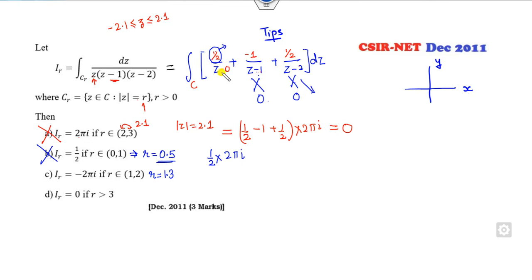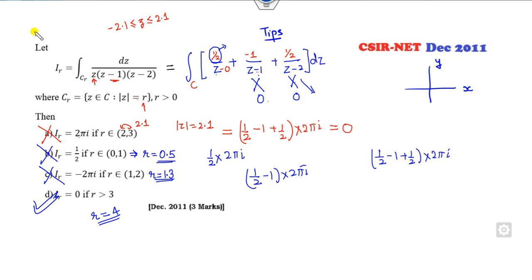These two numbers will be satisfied in this domain. So the answer will be half minus 1 into 2 pi iota. So it's a minus of this, again it's cancelled out. When you take any number of the r which is greater than 3, I can say 4, all are satisfied. So the answer will be half minus 1 plus half into 2 pi iota, and clearly it's my 0. So the right answer is my D, D is the correct answer.